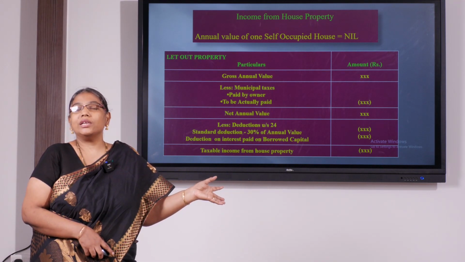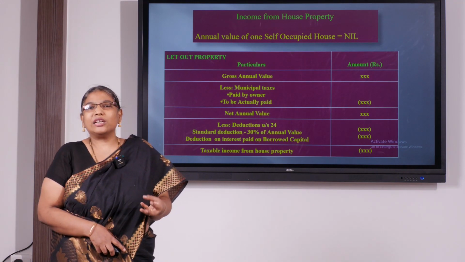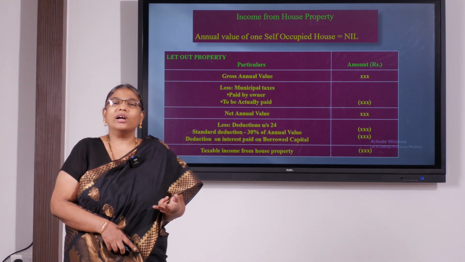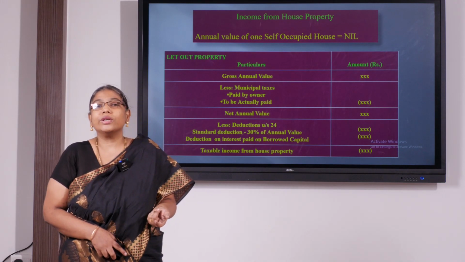Similarly, for house property, there will be a lot of expenses like repairs, and they may undertake some, there will be depreciation, there will be insurance.